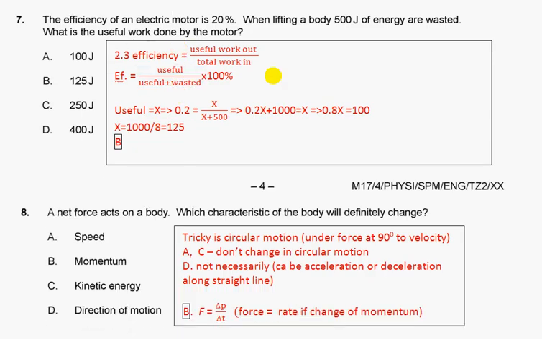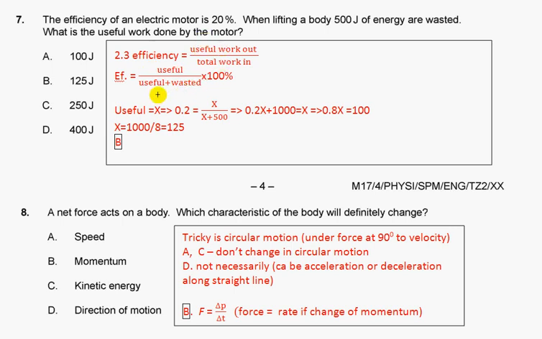Question 7. Efficiency of an electric motor is 20%. When lifting a body, 500 joules of energy are wasted. What is the useful work done by the motor? Wasted means it was not useful. So a formula from section 2.3, the efficiency formula, useful over total.